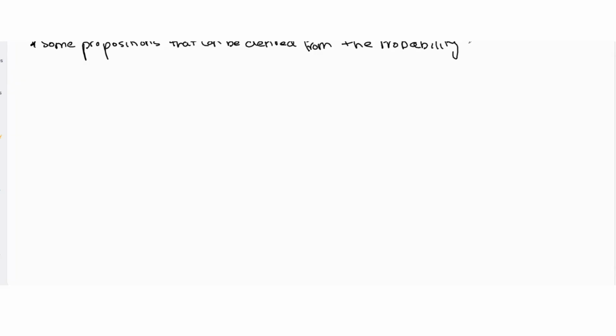We looked at the three probability axioms. Now we want to look at some propositions that can be derived from these axioms. Before we look at some propositions, let's look at the difference between axioms and propositions.